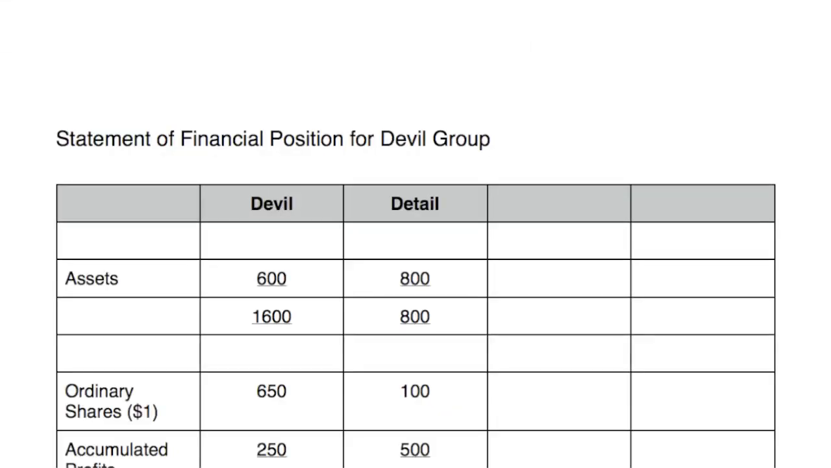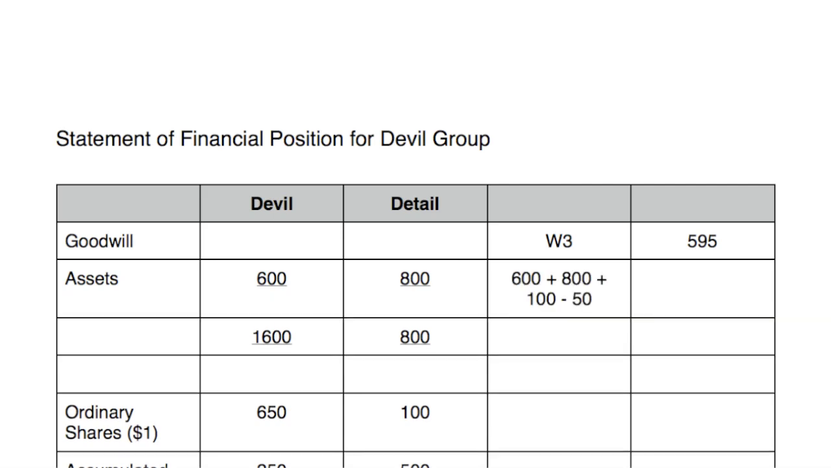We can now move on to finish our statement of financial position for Devil Group. So the first step, as usual, is to add in our goodwill. The goodwill comes from working 3 and we worked it out at 595. Adding across our assets, we get 600 plus 800, but don't forget to add in the fair value adjustment and subtract the depreciation. So remember, that's where the debit to the credit on our equity table is. So we have a total there of 1,450. Adding those together gives us total assets of 2045.